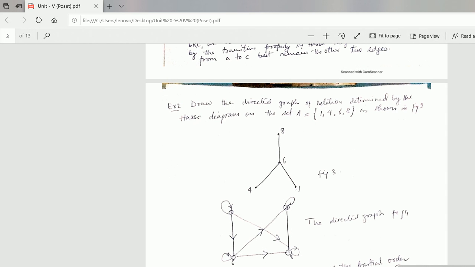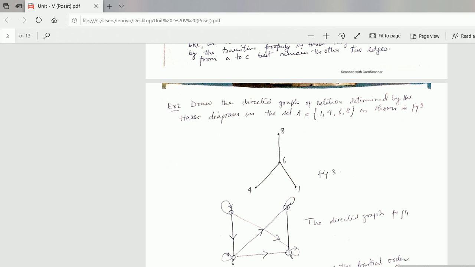Draw the directed graph of the relation determined by the Hasse diagram on set A. Suppose this is set A. You have to show the Hasse diagram. Figure 3, the Hasse diagram is given. Draw the directed graph of the relation determined by the Hasse diagram.